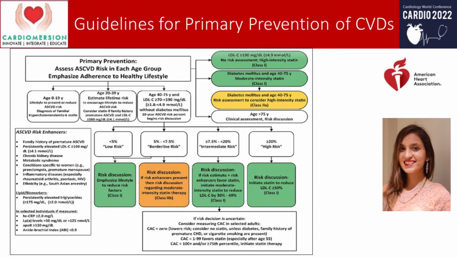Similarly, if the LDL cholesterol comes out to be more than 190, then no risk assessment needs to be done, and high intensity statins should be given. Diabetes mellitus and age 40 to 75 years, moderate intensity statins can be started. Diabetes mellitus in age 40 to 75 years, risk assessment to consider high intensity statins should be done.